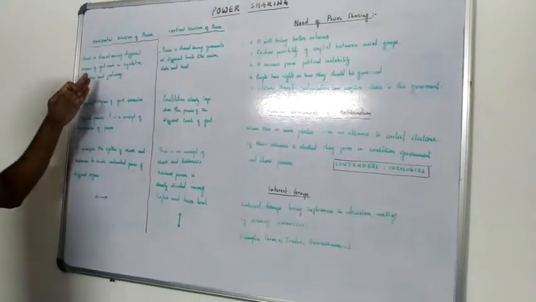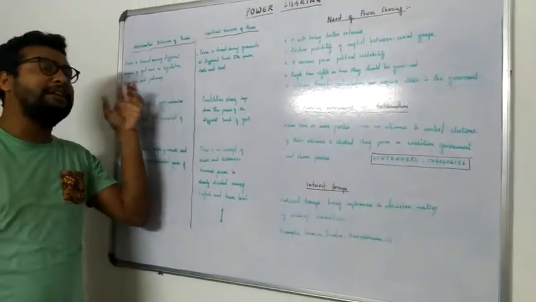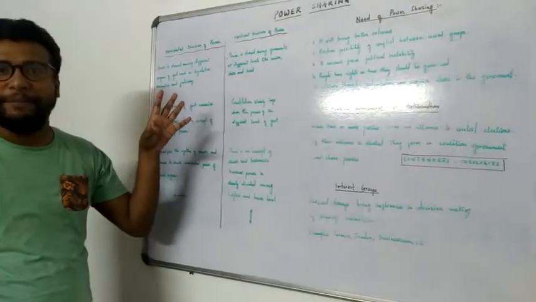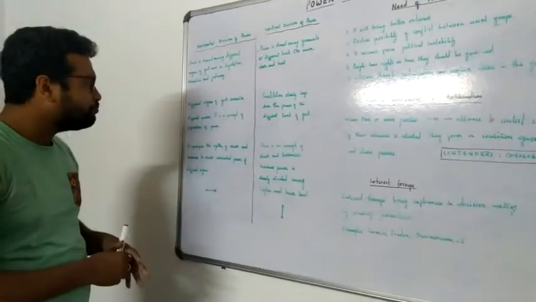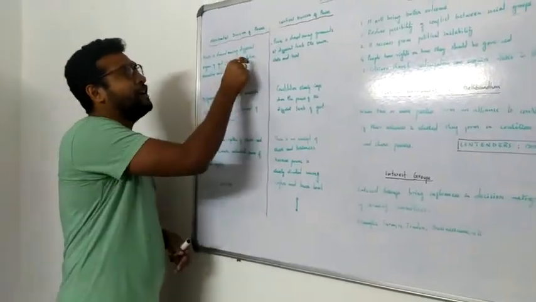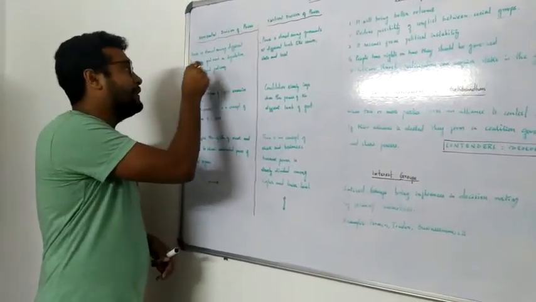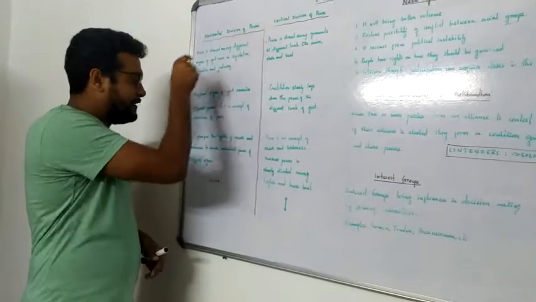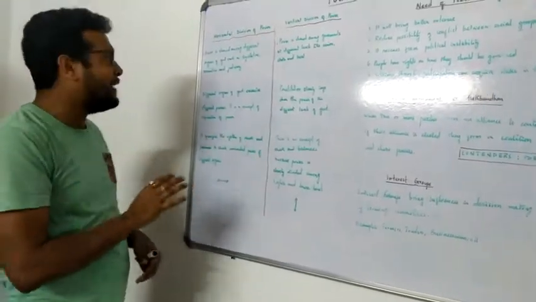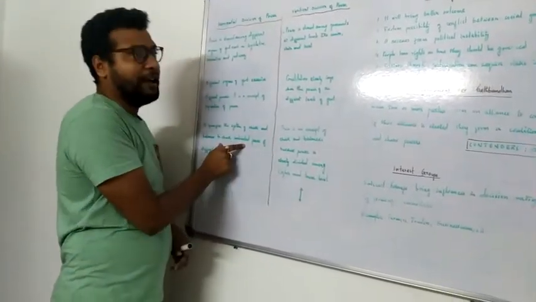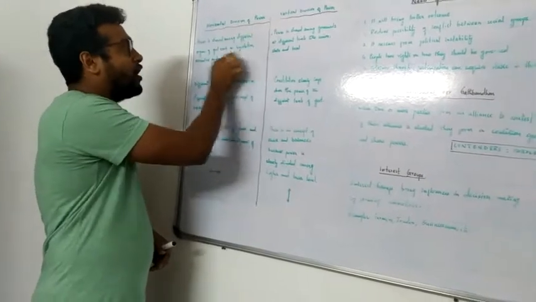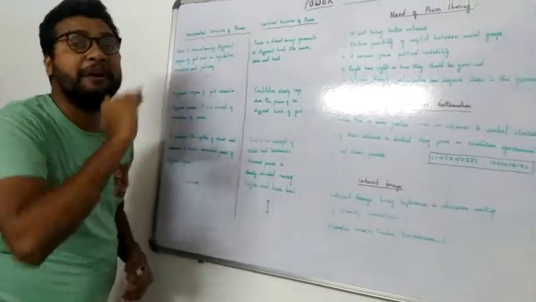It is very important that the legislative, executive and judiciary never interfere in each other's department. But if one becomes out of control or corrupted, then the other will check. So it's a check and balance system. This system is very important. Why? So that one organ doesn't become enormously powerful.